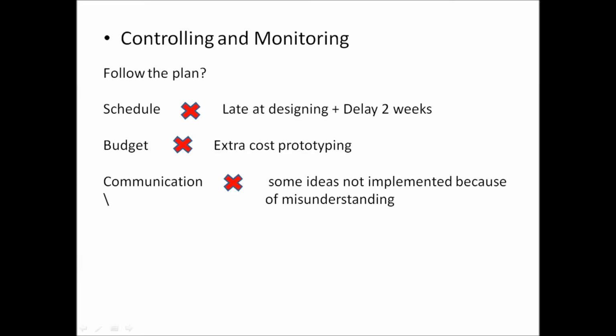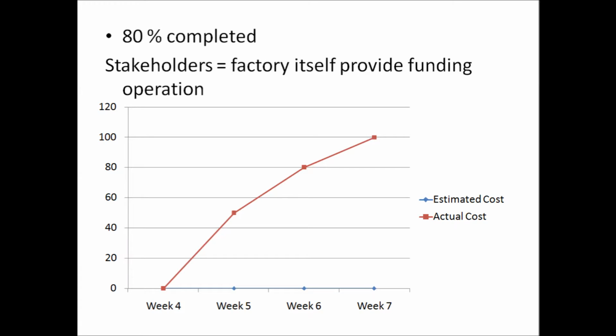For controlling and monitoring, did we follow the plan? For schedule, we were late at designing, and we got a delay of 2 weeks. For budget, there are extra costs for prototyping, and for communication, some ideas were not implemented because of some misunderstanding between the group mates. This is the graph of our project. The estimated cost would be 0 ringgit since the company said they would sponsor us to execute our experiment. But adding the total cost of our transportation and the total cost of our prototype, it leads to about 100 ringgit in total.